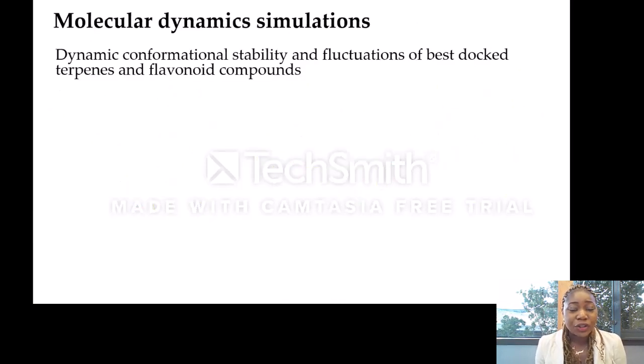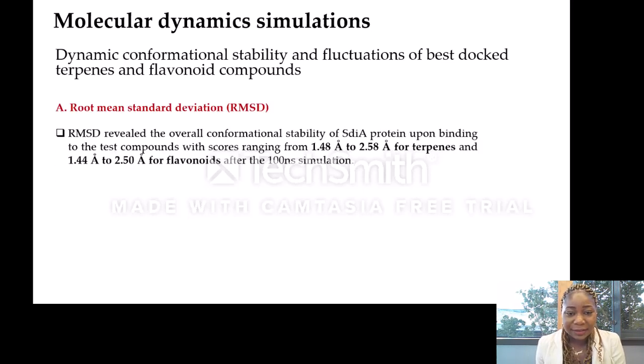Molecular dynamics simulations were also conducted, and this helped to shed more light on the root mean square deviation. When this was studied, it helped to reveal the overall conformational stability of this protein when bound to the test compounds. The scores obtained went from 1.48 Angstrom to 2.58 Angstrom for the terpenes, while for the flavonoids, the scores ranged from 1.44 Angstrom to 2.50 Angstrom. And this was done at a 100 nanosecond simulation production time.